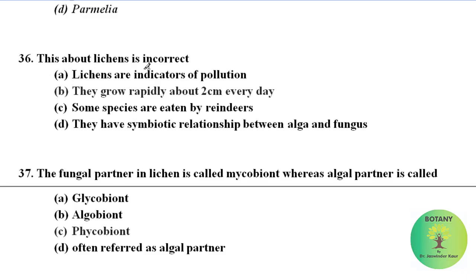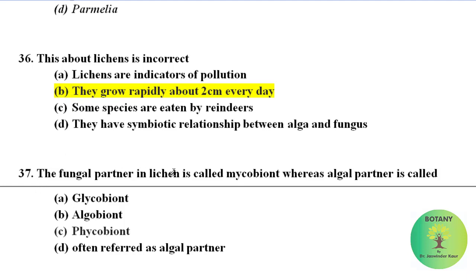Which statement about lichens is incorrect? We have to find the incorrect statement among these four. A, lichens are indicators of pollution. B, they grow rapidly, about 2 cm every day. C, some species are eaten by reindeers. D, they have a symbiotic relationship between alga and fungus. Among these, all statements are correct except option B. They do not grow about 2 centimeters every day, because growth in lichens is very slow.